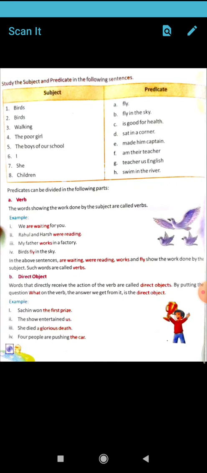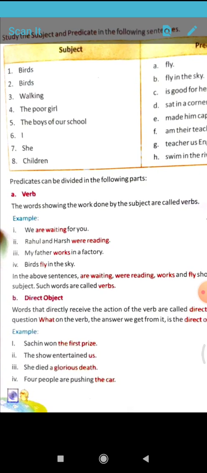Here check some examples given. We are waiting for you. Rahul and Harsh are reading. My father works in a factory. Birds fly in the sky. So check the red highlighted words: are waiting, are reading, works, fly. All of them are verbs.